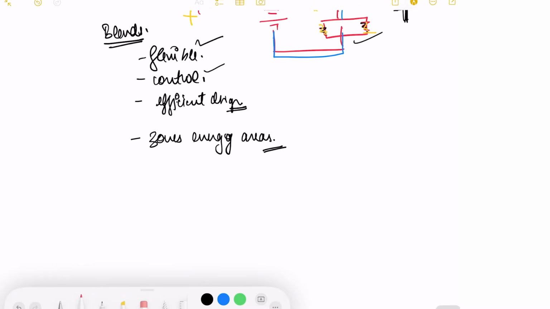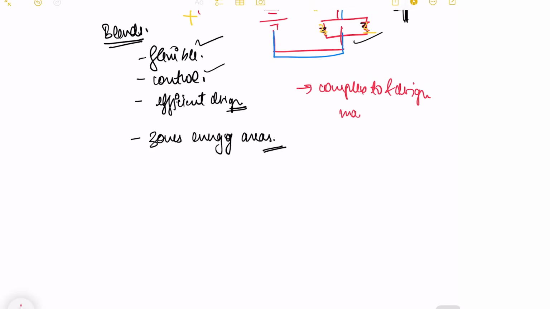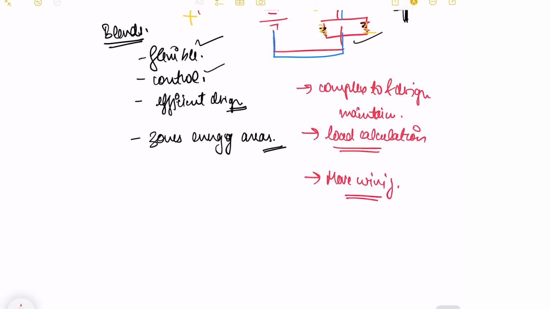But the disadvantage of it is it is a bit more complex to design and even troubleshoot. By troubleshooting, we mean maintenance. It is difficult to design and even to maintain, and it requires a lot of load calculations, lots of analysis before coming up to the bigger picture of designing the complete combination circuit. And obviously it requires more and more wiring as compared to the last two circuits that we studied.